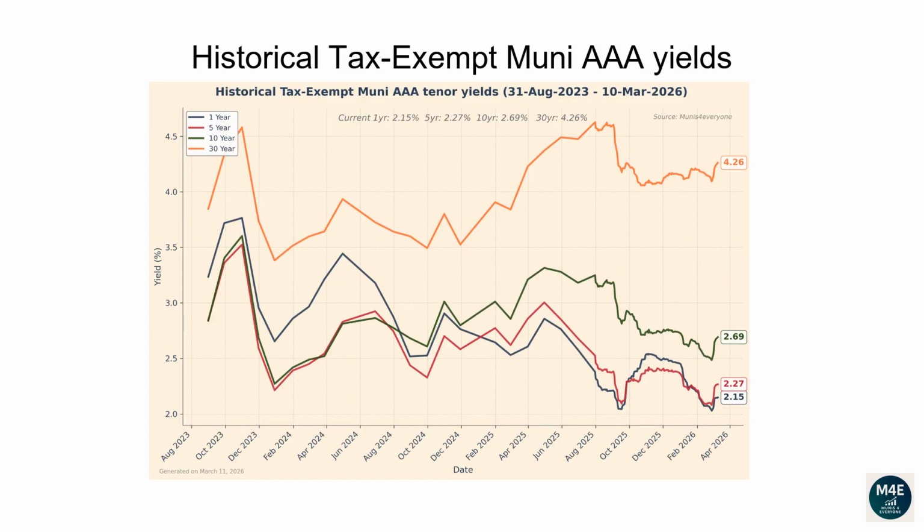This line plot and the next plot show how each tenor of the Muni yield curve has changed over time. From the 31st of August 2023 to the 10th of March 2026, the 1-year yield has dropped from 3.24 to 2.15. The 5-year yield has dropped from 2.85 to 2.27. The 10-year yield has dropped from 2.84 to 2.69. The 30-year yield has increased from 3.85 to 4.26.